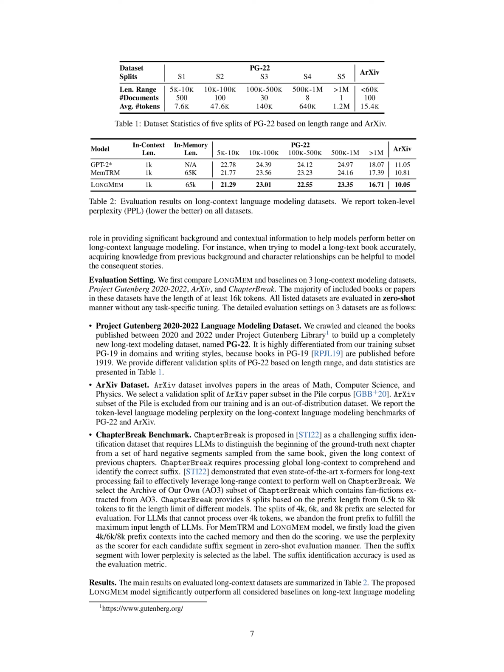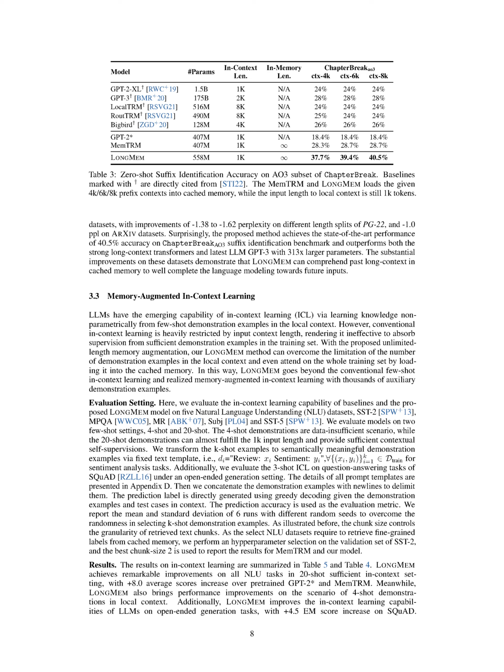The results showed that LongMem significantly outperformed all considered models in these long text language modeling datasets, improving perplexity by 1.38 to 1.62 points on different length splits of PG22, and by 1.0 points on the Arxiv dataset. Notably, LongMem achieved an impressive 40.5% accuracy rate on the AO3 suffix identification benchmark, outdoing even powerful long context transformers and the most recent long-length language models like GPT-3, which boasts 313 times larger parameters.